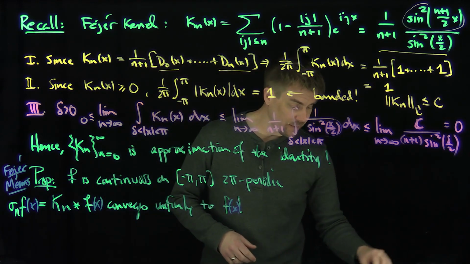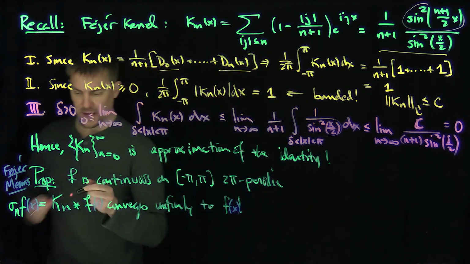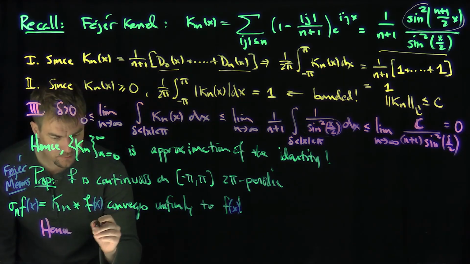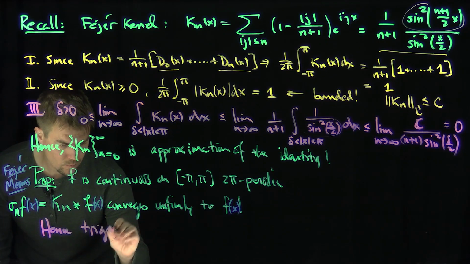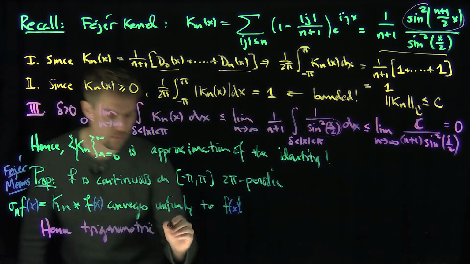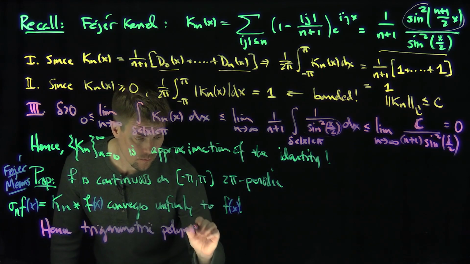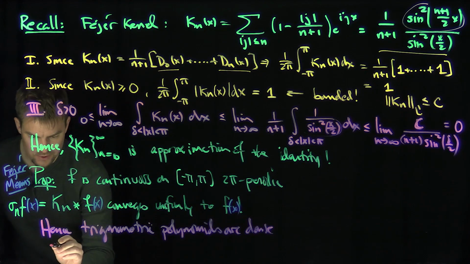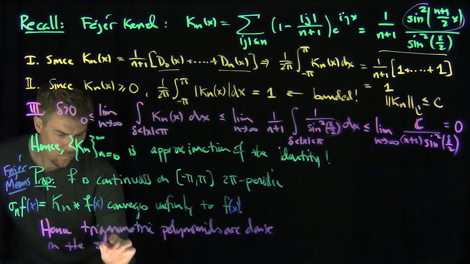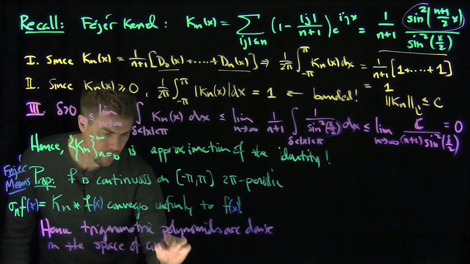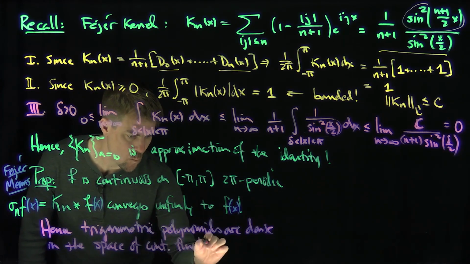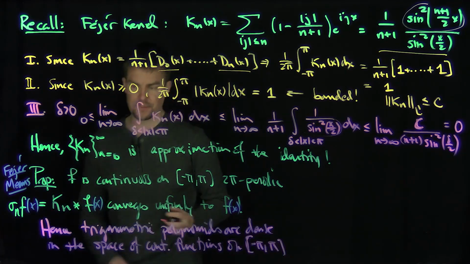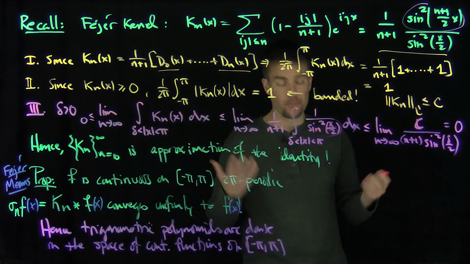So in other words, I know that trigonometric polynomials are dense, right? So in other words, hence, trigonometric polynomials are dense in the space of continuous functions on negative pi to pi. Excellent. Now what this allows me to do is prove the Parseval theorem.